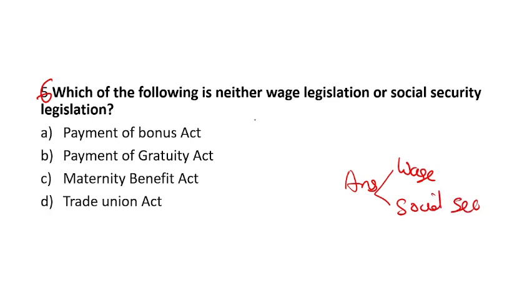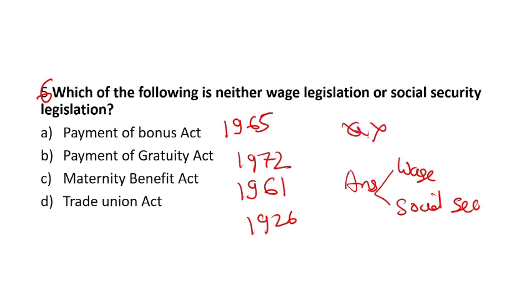Now this is the Payment of Bonus Act. Here years are not mentioned, but I am writing them for you. It's 1965. Payment of Gratuity Act 1972. Maternity Benefit Act 1961 and Trade Union Act, it is 1926. Now if you check this, option A is wage legislation. So A will not be the right answer.